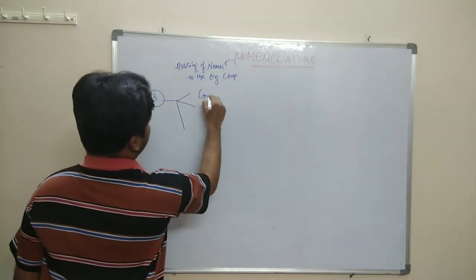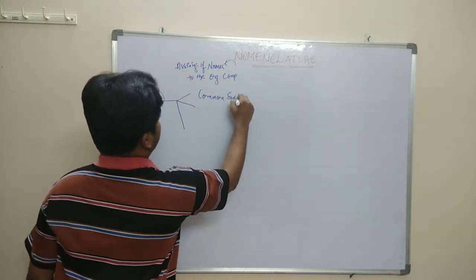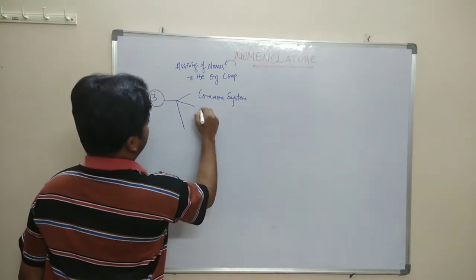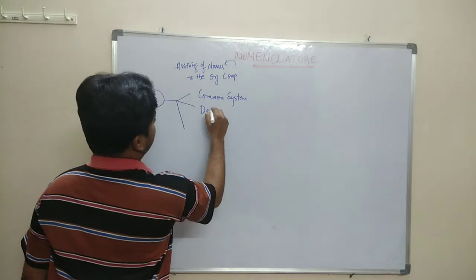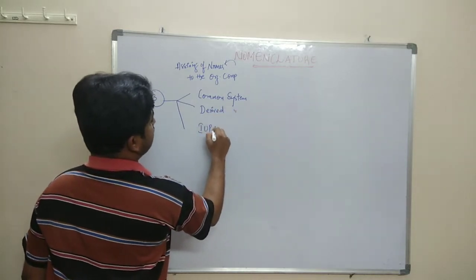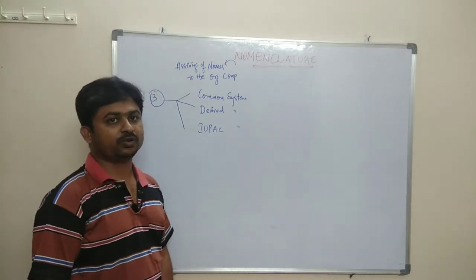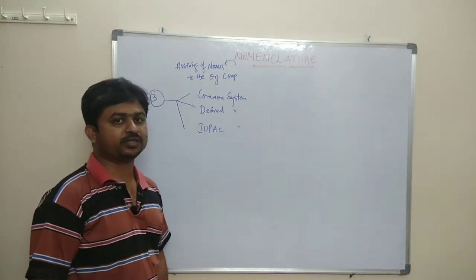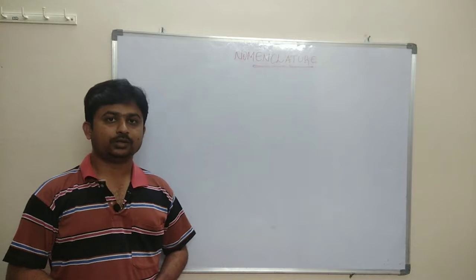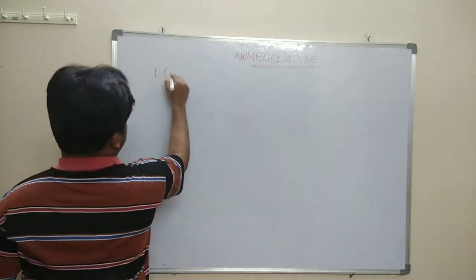One is the common system of nomenclature. Next, the derived system of nomenclature. Next, the IUPAC system of nomenclature. We will discuss these systems of nomenclature one by one. So the first one is the common system of nomenclature.